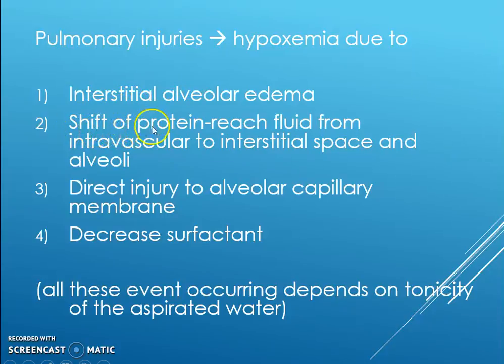There's a shift of protein-rich fluid from the intravascular to the interstitial space, right? Direct injury to the alveolar capillary membrane and the decrease of surfactant. All of these things will basically lead to hypoxemia or hypoxia.